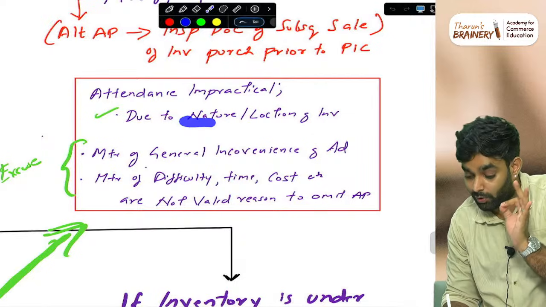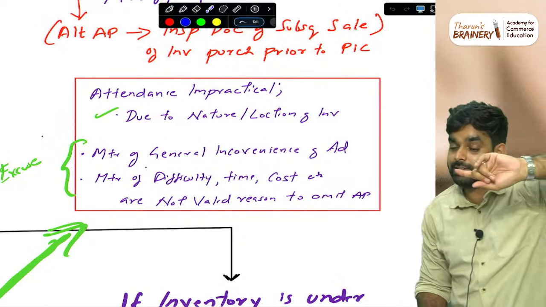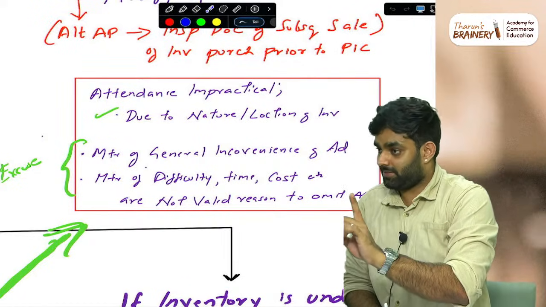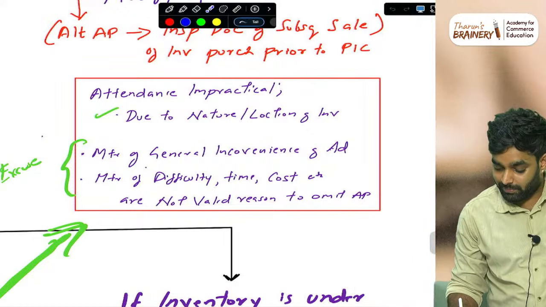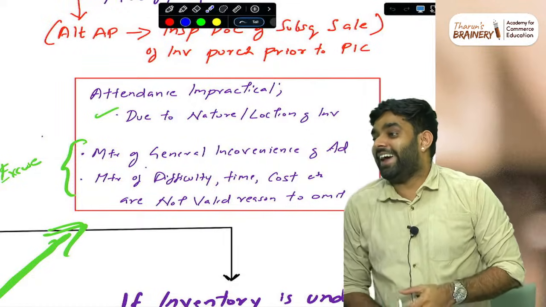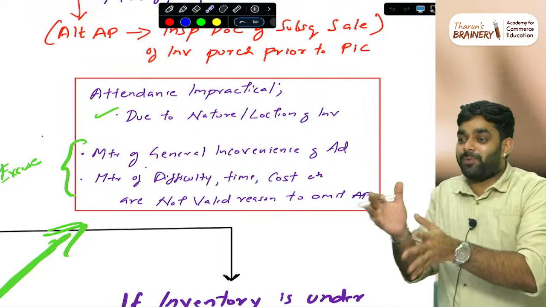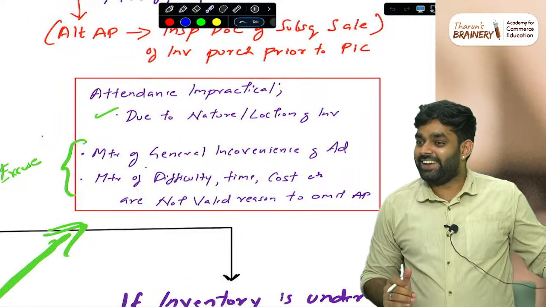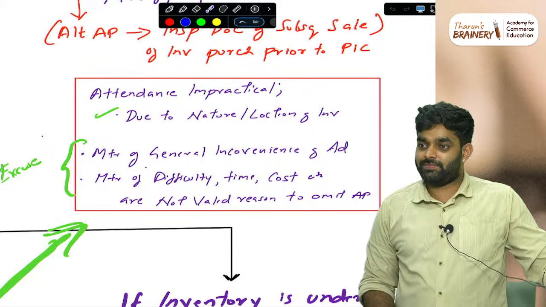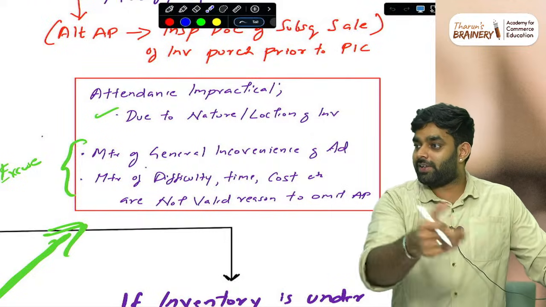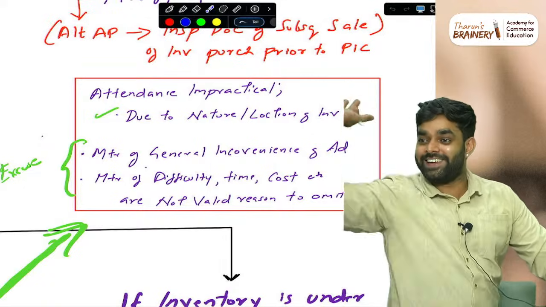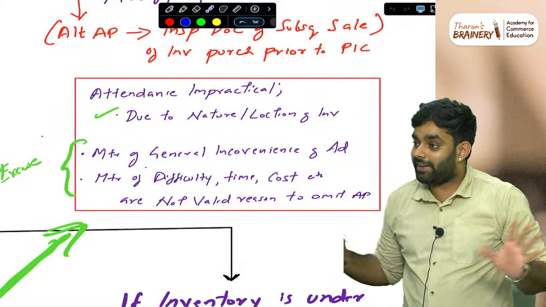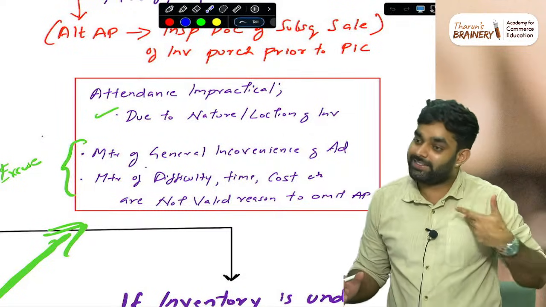Not only nature, location also. Location like Pahalgam is valid, but if the auditor is in Kerala, the location is in Delhi, and he says the location is too far, that is not a valid reason. He has to take the flight and go. It is professional judgment, auditor's judgment. Practically, branch auditors are there, let them do it. But ultimately it is our duty, and we need to get reasonable assurance. It's our thing, simple as that.